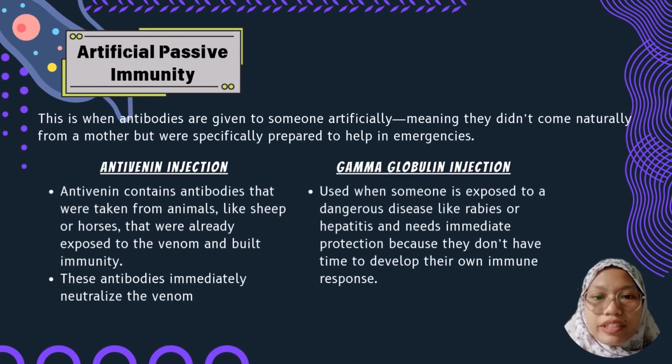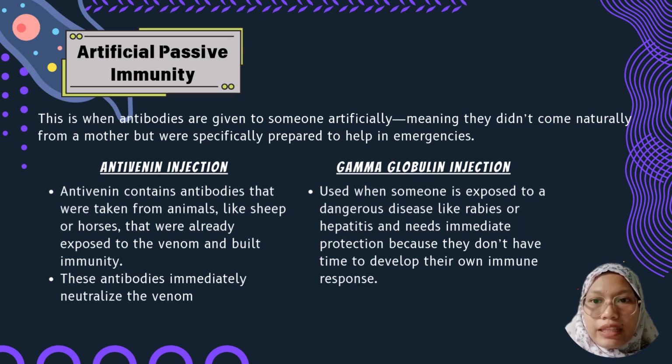The last one is artificial passive immunity. This is when antibodies are given to someone artificially, meaning that they didn't come naturally from a mother, but were specifically prepared to help in an emergency. For example, imagine someone gets bitten by a venomous snake. Their body doesn't have enough time to produce its own antibodies before the venom starts causing damage. So in this situation, they are given an antivenin.